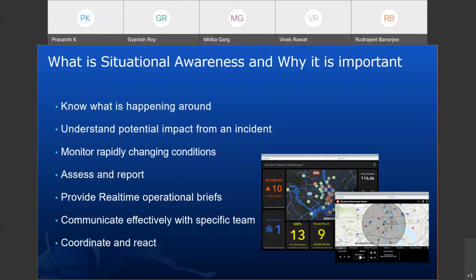Also, we would need to get some data sources on the incidents, which will help us to get this real-time information on board. The situational awareness workflow also helps to take informed decisions, react to specific incidents, and act upon critical incidents at the right time. And it makes us aware of what is happening around a specific location and how you have to act on that specific incident at the right time.